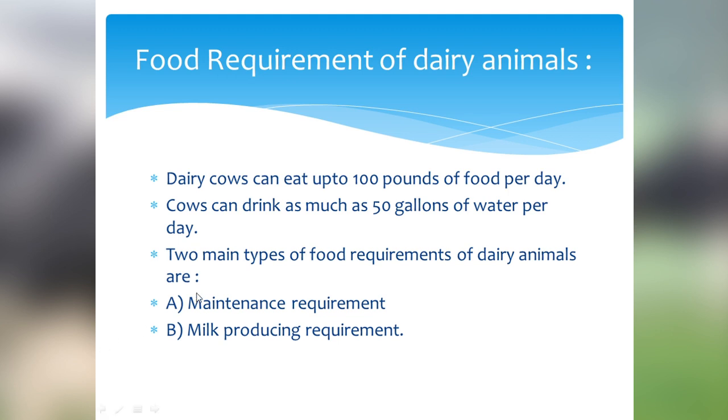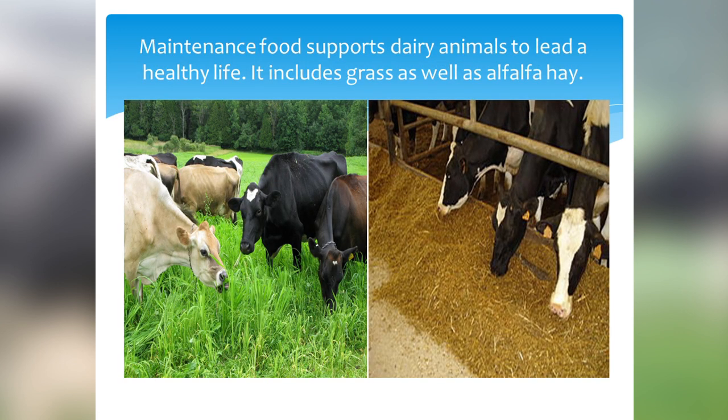The food requirements of dairy animals are of two main types. First one is maintenance requirement and second one is the milk producing requirement. Now what is maintenance requirement? Maintenance requirement is the food which supports dairy animals to lead a healthy life. It includes grass as well as alfalfa hay.